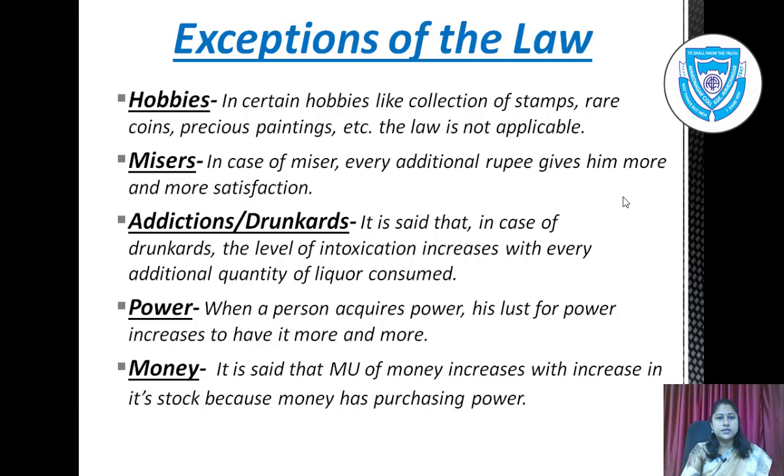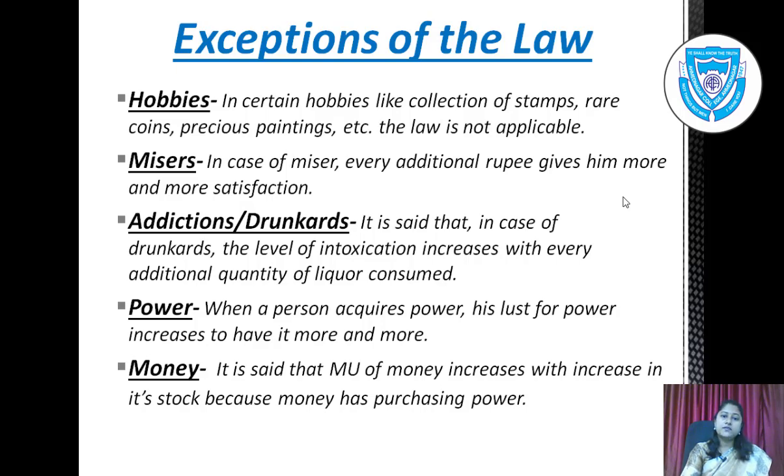Addictions or drunkards. It is said that in the case of drunkards, the level of intoxication increases with every additional quantity of liquor consumed. Here again, he is an irrational person, and it is similar for all addicts. Next point is power.